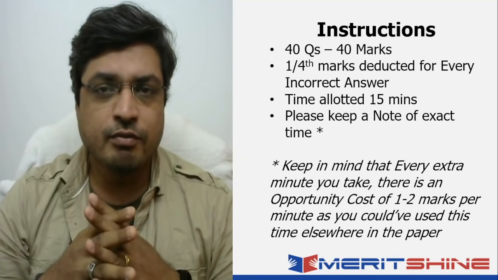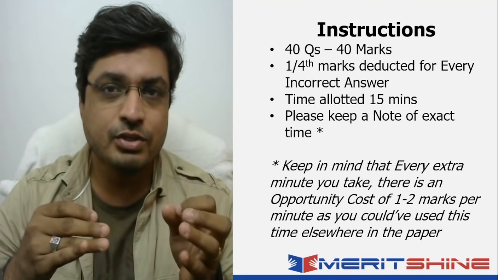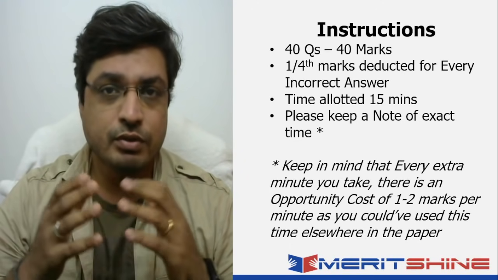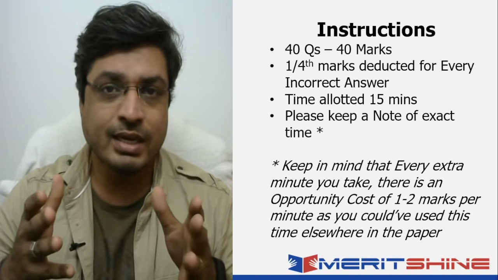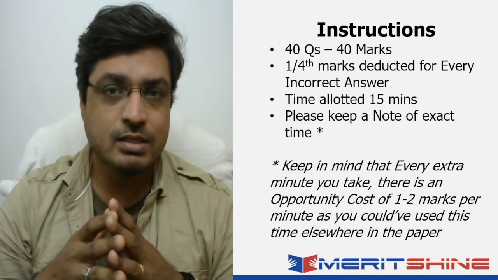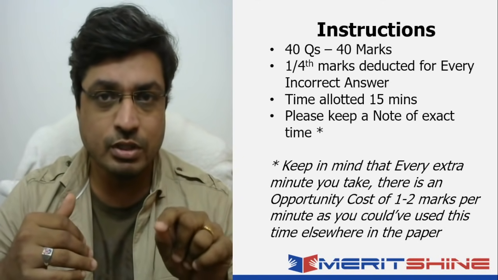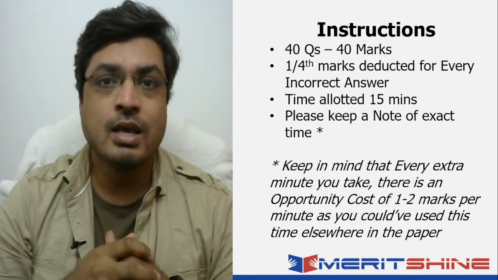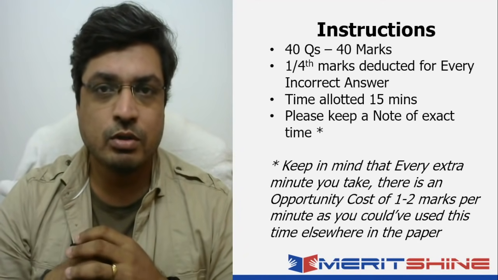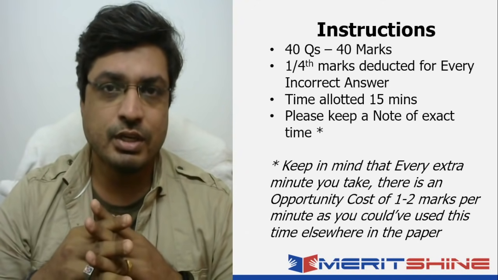So obviously you have to keep a buffer in terms of the way we're going to administer this as well, right? We're going to administer it in the form of questions appearing on the screen, 2 at a time. I'll show the screen for a few seconds. You basically have to pause it at your end, and either you can take the test in one shot, or you can attempt those 2 questions on the screen by pausing the video at that point and then proceed to the next section. So the idea is very simple. It's up to you guys. 2 questions at a time will appear on the screen. So keep a buffer of 1 or 2 minutes overall in the entire time allocation itself, right?